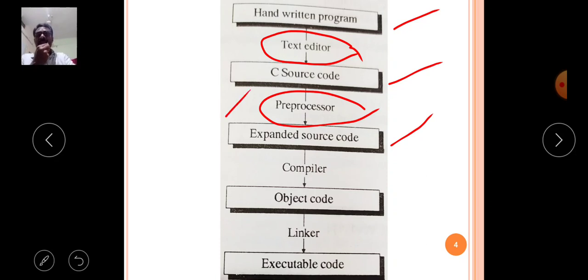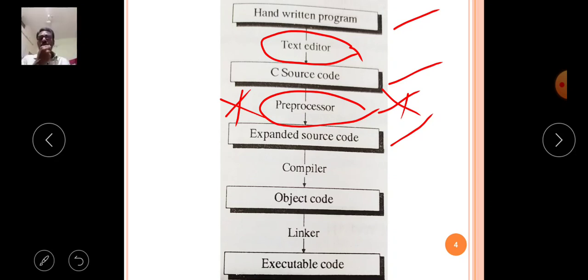This is the topic of today's class: what are the preprocessors in the C language. How do the C preprocessors convert the C source program into the expanded source code? This is a very important topic which we will discuss in today's class. Today's class is on preprocessors available in the C language. The C source code is converted into expanded source code with the help of C preprocessors.